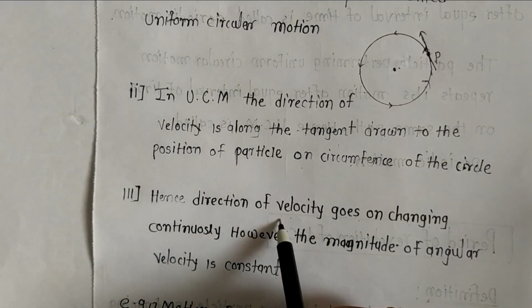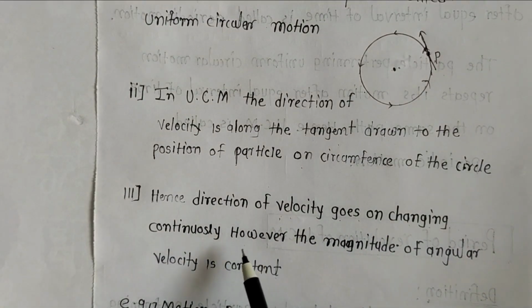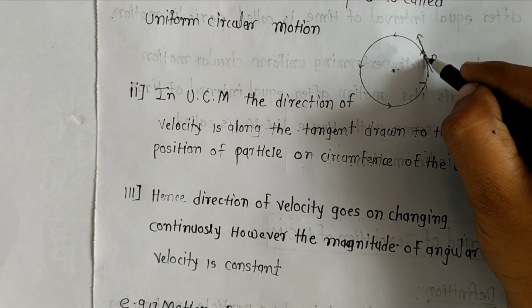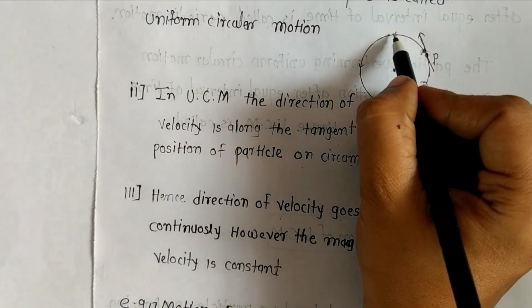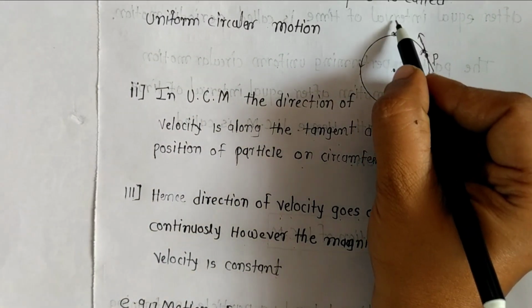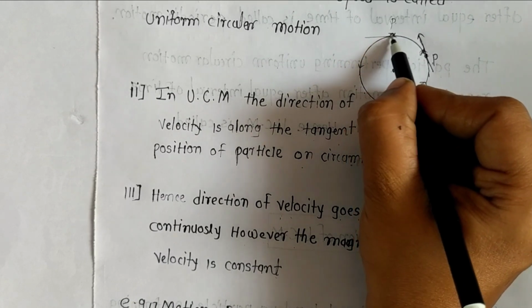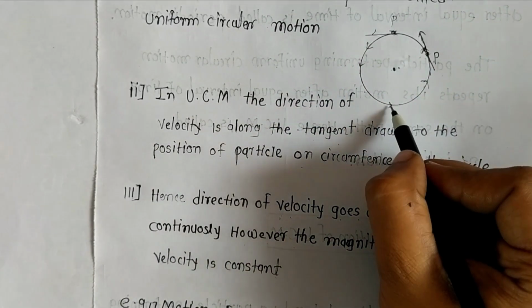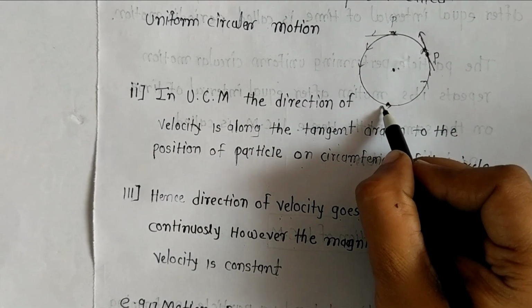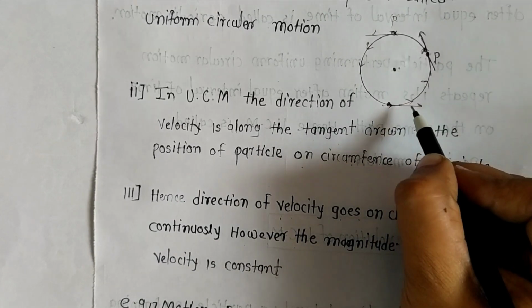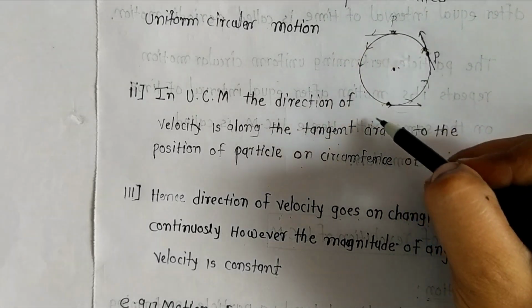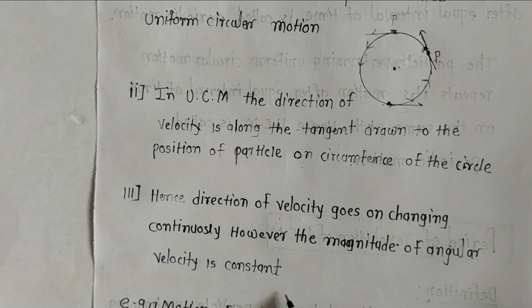Hence, the direction of velocity goes on changing continuously. However, the magnitude of the velocity is constant. When the particle is at that position, this is the direction. When the particle P is here and its tangent direction is here, the direction changes. So this is the new direction. When the particle is here, and the tangent drawn is here, this direction changes. So the direction of velocity goes on changing continuously, but the magnitude is constant.